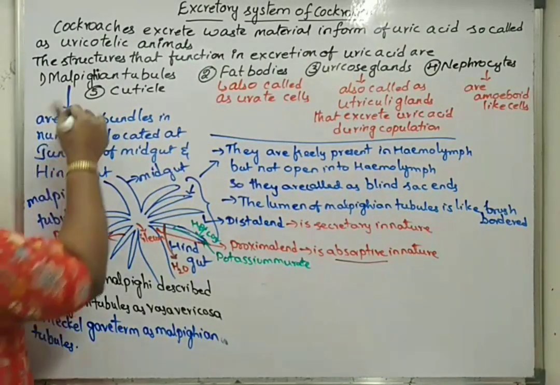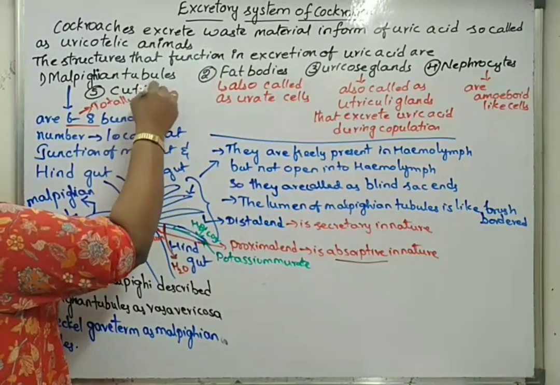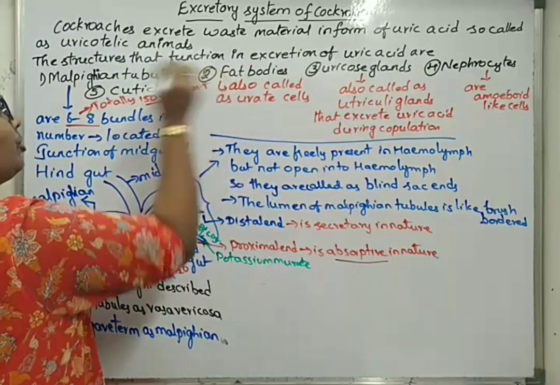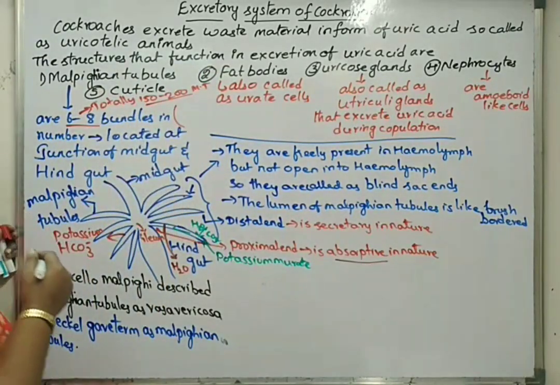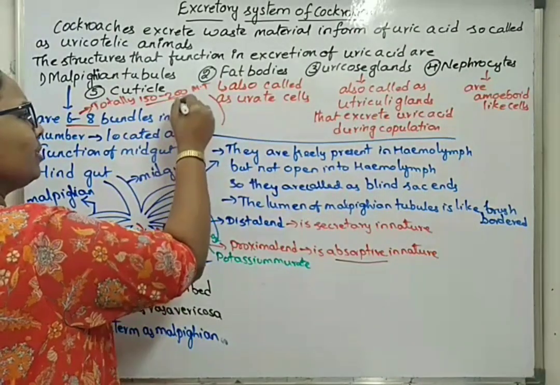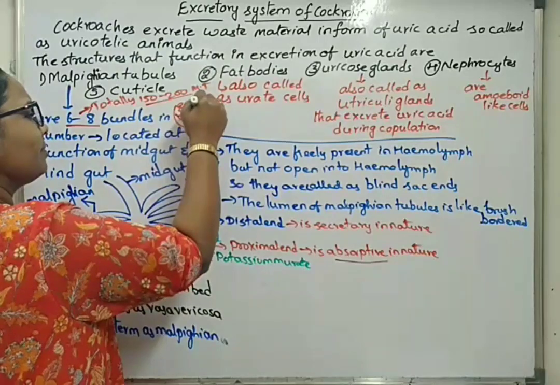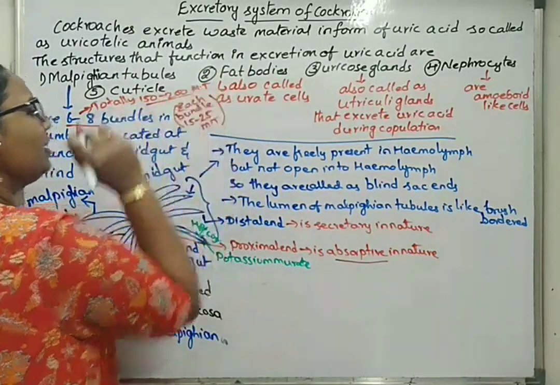Totally there are approximately 150 to 200 Malpighian tubules, and each bundle has approximately 15 to 25 Malpighian tubules.